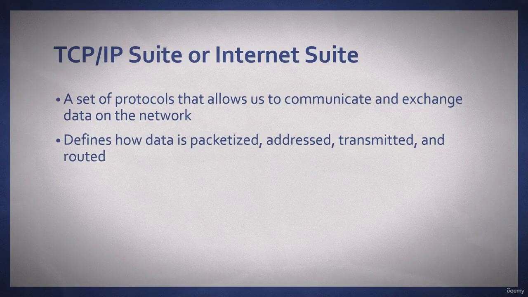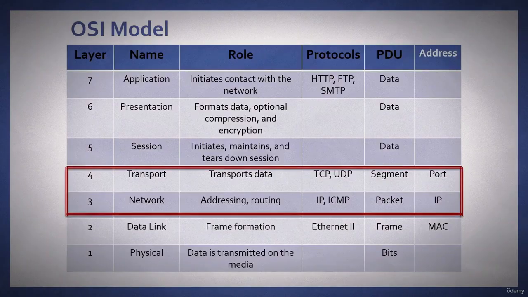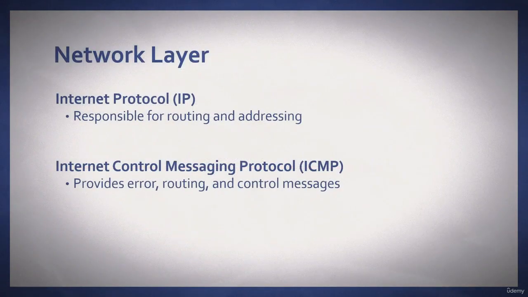The TCP/IP suite or Internet suite is a set of protocols that allows us to communicate and exchange data on the network. The suite defines how data is packetized, addressed, transmitted, and routed. The key protocols are TCP, UDP, IP, and ICMP. We see the TCP/IP suite residing here at the network and transport layer. At the network layer, the main players are IP and ICMP.